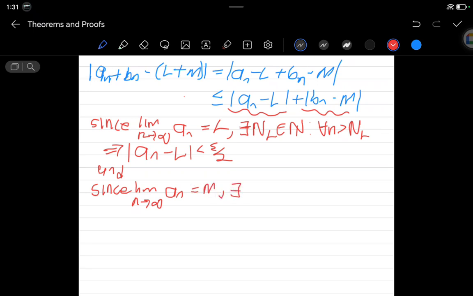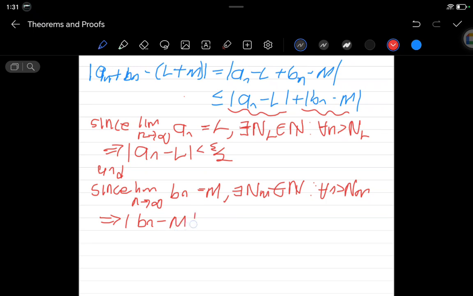So I'll say they exist, it's b of n, this other one, b of n equals M. There exists N_M, an element of the naturals, such that for all n greater than N_M, this will imply that the absolute value of a_n or b_n minus M will be less than epsilon over 2.